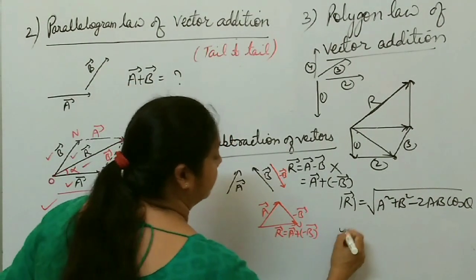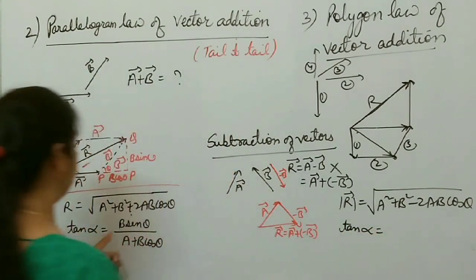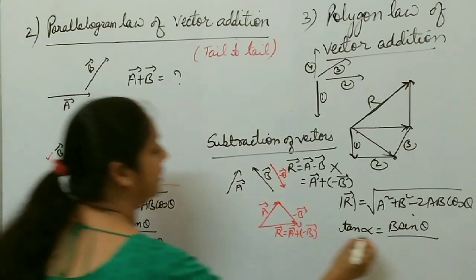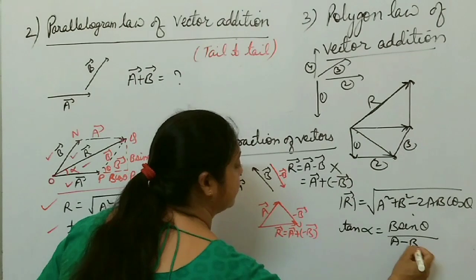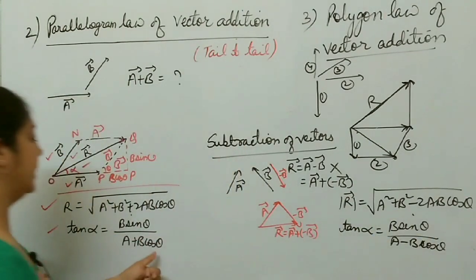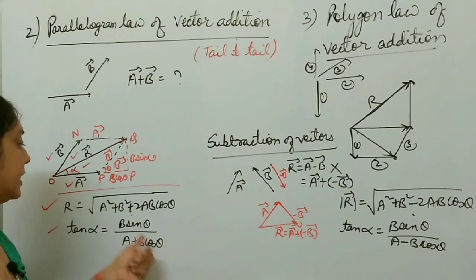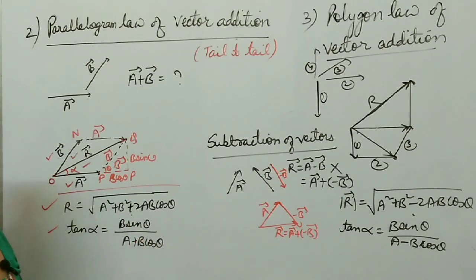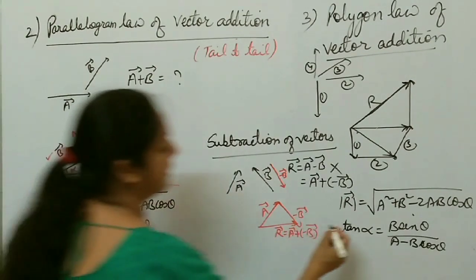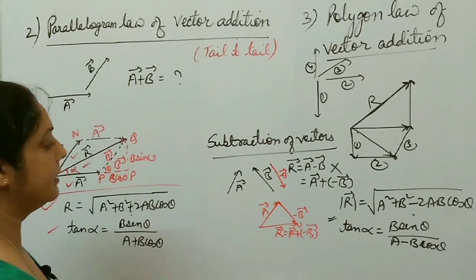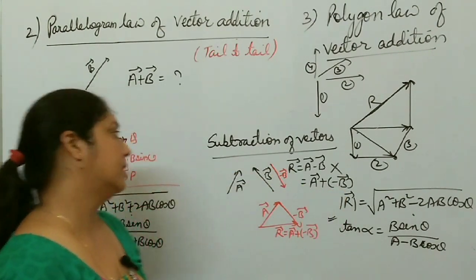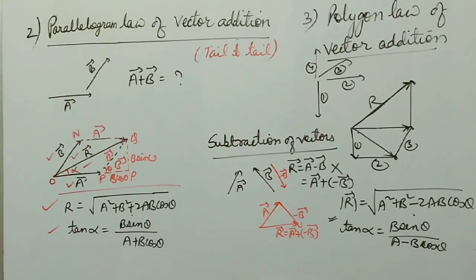In the same way, what is the direction of this resultant? Tan alpha equals B sin theta by A, and in place of plus you write minus B cos theta. Here again cos of 180 minus theta is minus cos theta, and sin of 180 minus theta is plus sin theta. So simply B sin theta by A minus B cos theta. This is the direction of the resultant of subtraction of two vectors, right? So it is just addition. Subtraction is nothing but addition of one vector with the negative of another vector. So hope it's clear to all of you. Please take a screenshot of this one.